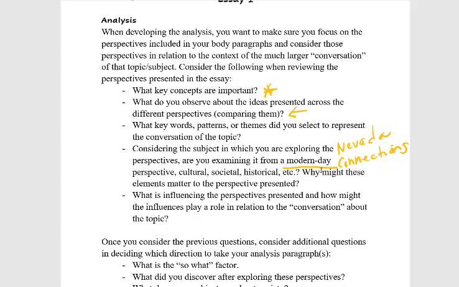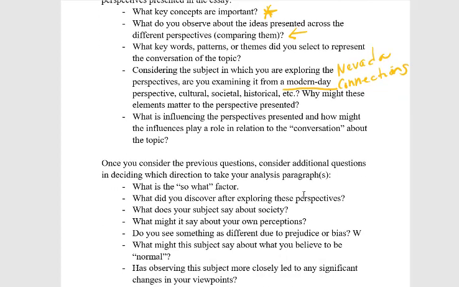And then if you want to, you can also talk about what influences the perspectives presented, right? So with parents, of course, we know that the influence is the fact that they're simply parents. They might have experience, concerns that come with parenting, whereas teenagers don't necessarily have that experience. And so maybe empathizing perhaps, or understanding why the perspectives are the way that they are, okay?